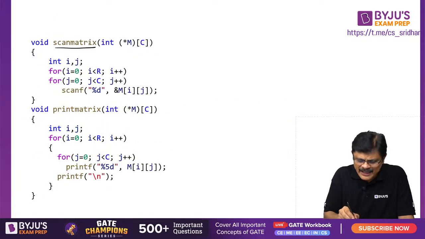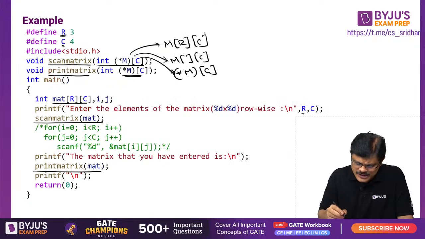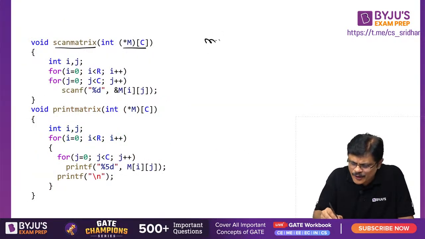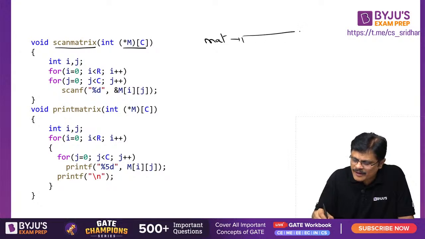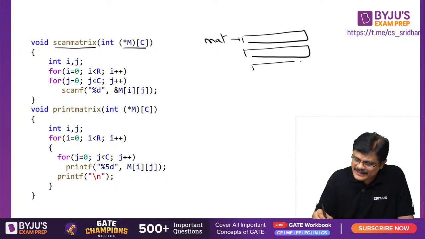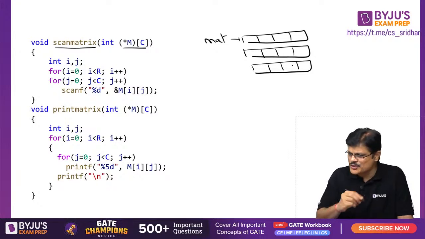See, this is the scan matrix function, my dear friends, and you pass this. Your original array is mat. This is your original 2-dimensional matrix. See, mat is actually referring to what? The first 1D array. Then mat plus 1 will be the next 1D array, like that it is going. It is 3 by 4, no? So each array will contain 4 elements, my dear friends. So this is the story of mat.